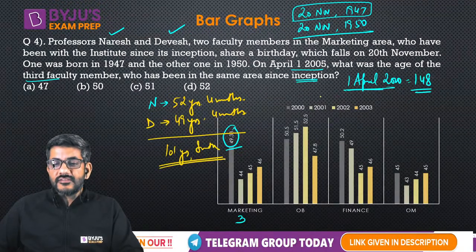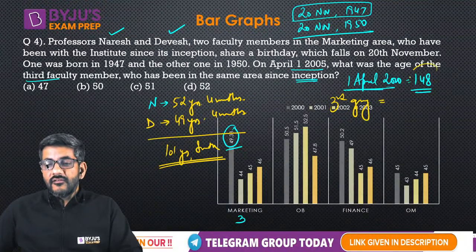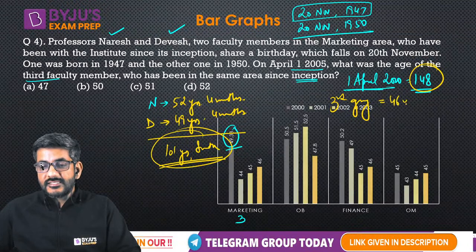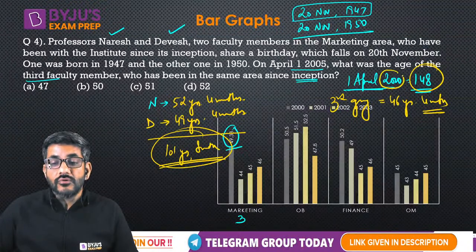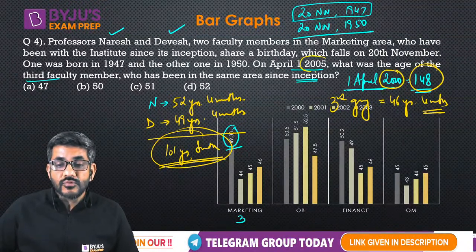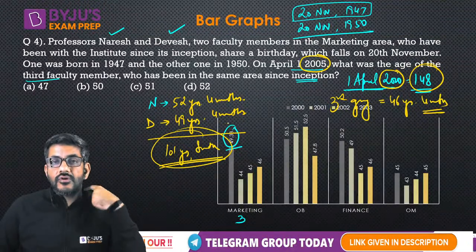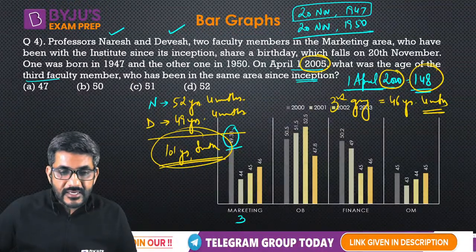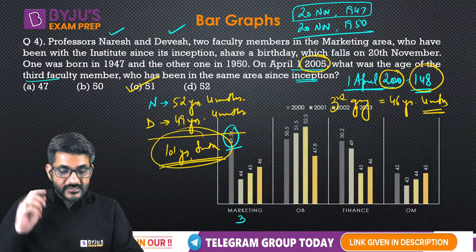So what is the age of the third guy यहाँ पे? What is the age of the third guy? 148 minus 101 years 8 months. It is 46 years and 4 months. 46 years 4 months age कब है? In 2000. Question is asking about 2005. That is 5 years later. So 5 years later the age of this guy would be 51 years 4 months, and 51 years 4 months in years would be 51. So 51 would be given as the right answer for this question.